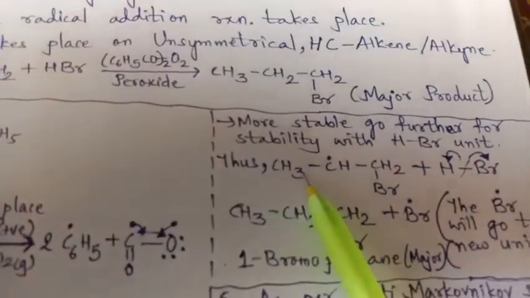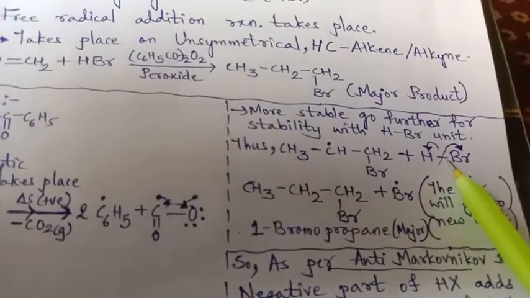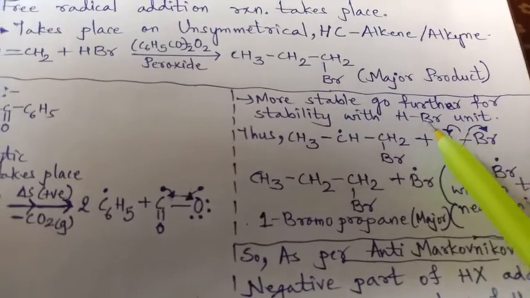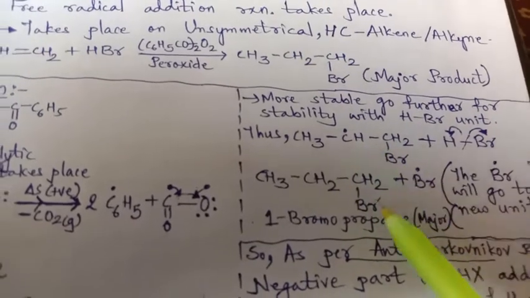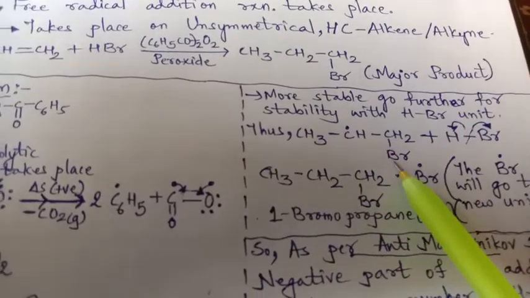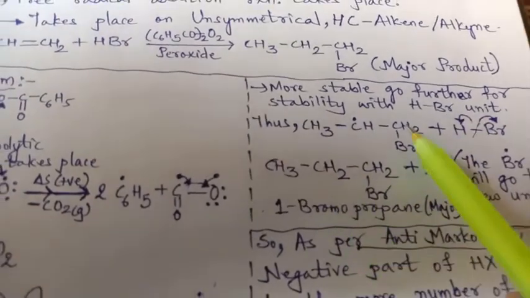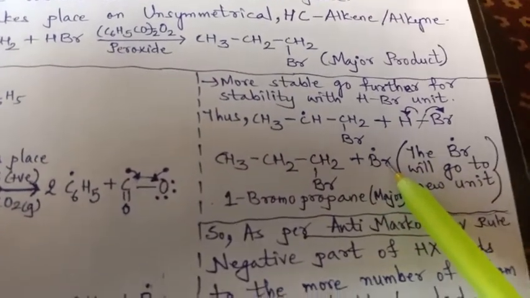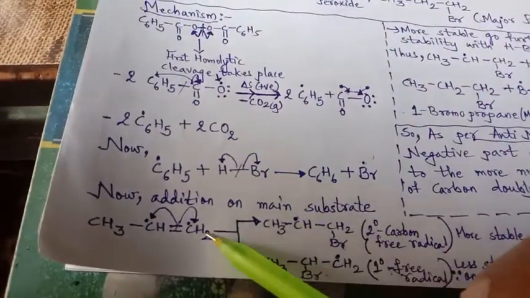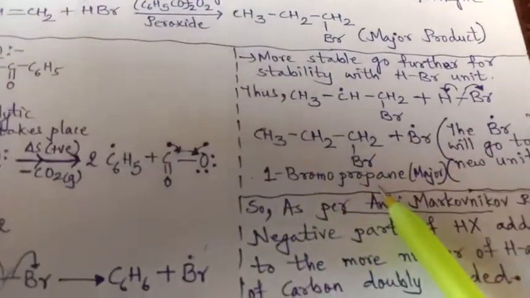So what happens here? CH3, CH, CH2 Br. And the HBr, which is the second unit, will come here, and what will we get? CH3, CH2, H will be here, and Br, this is already Br here. So this radical will go with this hydrogen, so it will be CH2. CH2Br is there, and this Br will be free, that is the free radical. This Br will go to the new unit in the beginning and again proceed with the reaction, and we get 1 bromopropane as the major product.